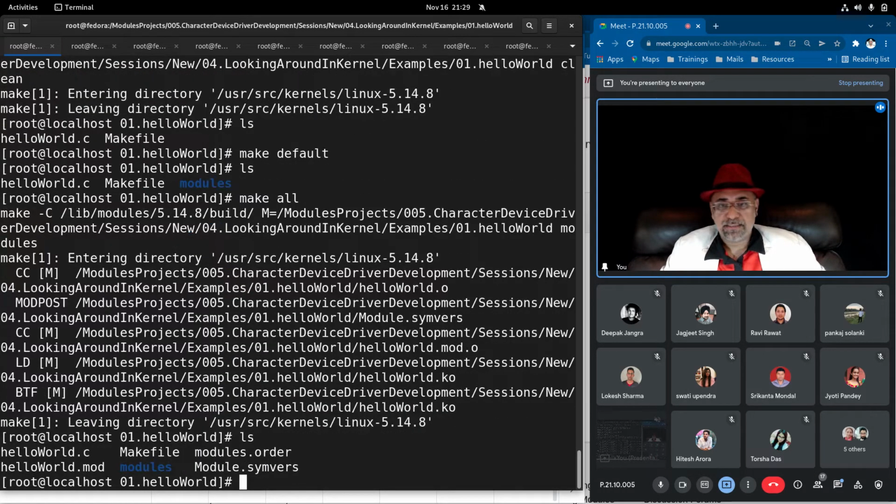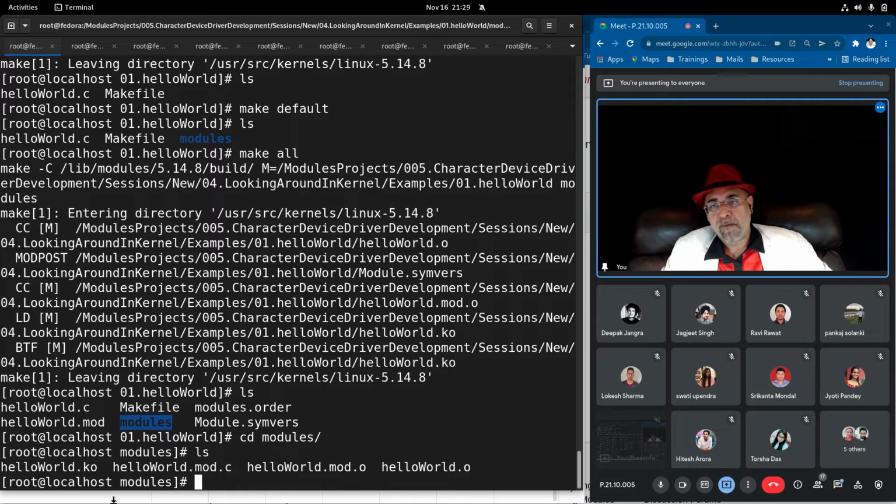There it is, and the associated files are created. Let's go inside modules. It is ko, mod.c, mod.o, everything is created. You can insert this.